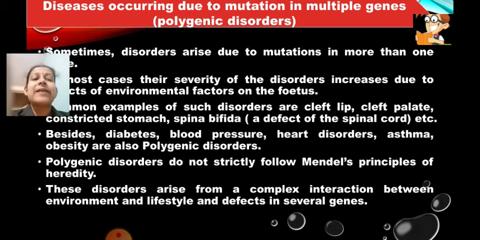These disorders arise from a complex interaction between environment, lifestyle, and defects in several genes. So it is not only because of defects in the genes, but the environment also affects it, whether you are living in a stressful environment or in a polluted area, it depends on that.